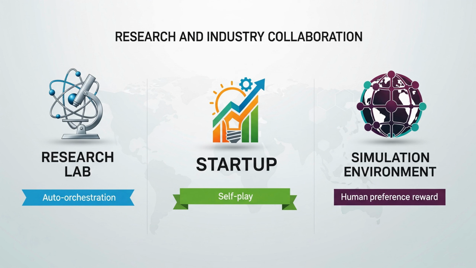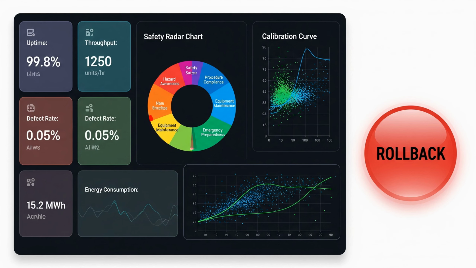Mini case study. You can reference real-world examples like AutoGPT-style agents that orchestrate APIs or OpenAI and DeepMind research on agents using self-play. In practice, teams combine simulation environments for safe exploration, reward models learned from human preference data, and strict sandboxing to reduce risk. You can't improve what you don't measure.